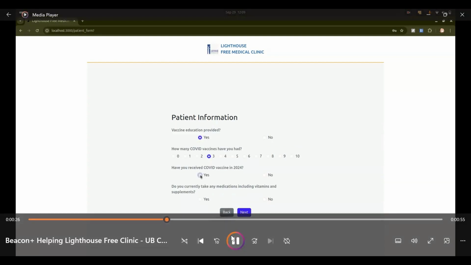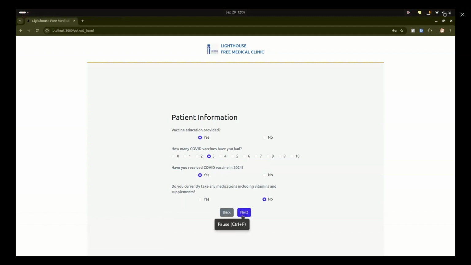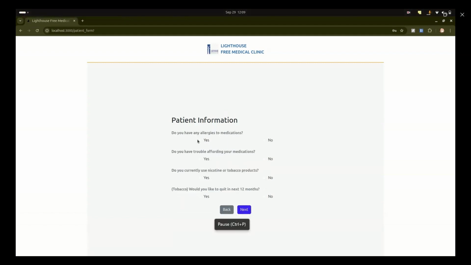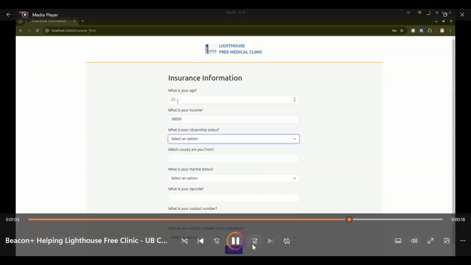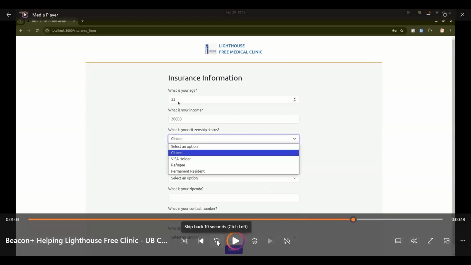All the information that is needed, we have taken from the Lighthouse people. We took the documentation, and we also got some consultants to discuss our ideas with. Those people told us what considerations need to be taken care of when suggesting insurance. So these are the different features that we are considering: the education, the previous medical history, whether the person is allergic to any kind of food or medication, whether he is taking any tobacco products or did in the past, and what his financial condition is, what the current income is, what his property values are, and all those things.